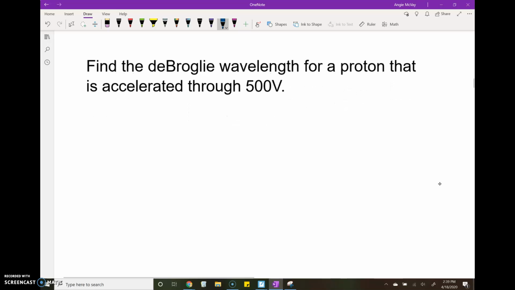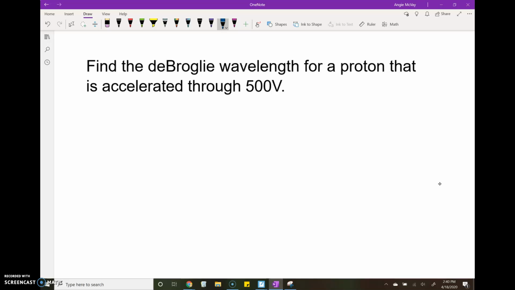Okay, so we'll try that out in just a second, and I'll show a demo that's produced by a scientist at the University of Oregon. Let's try one more thing. Could we find the de Broglie wavelength of a proton that's accelerated through 500 volts?